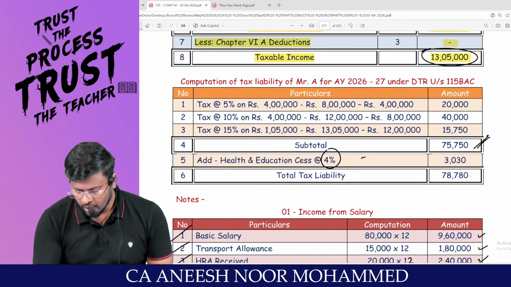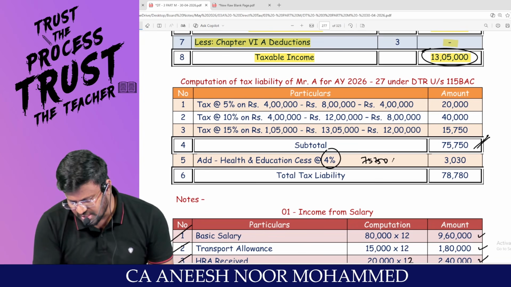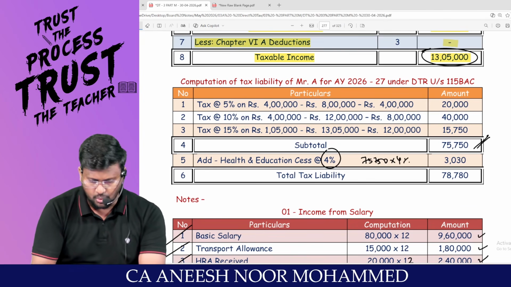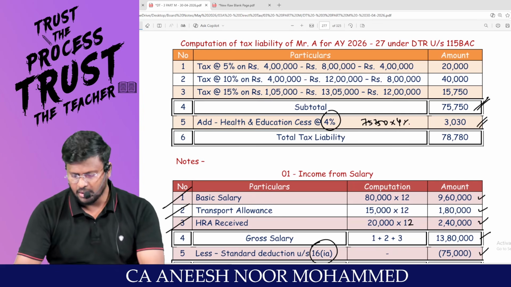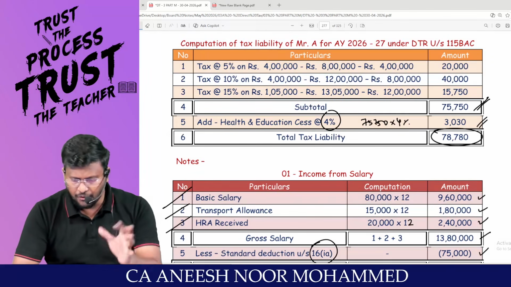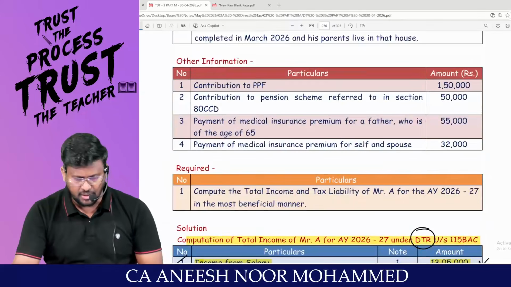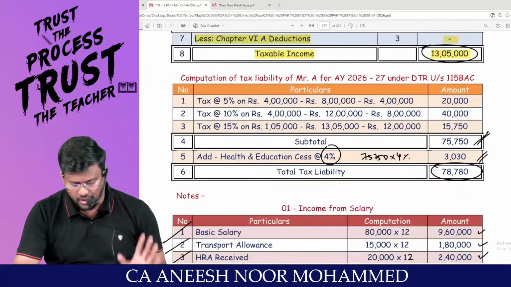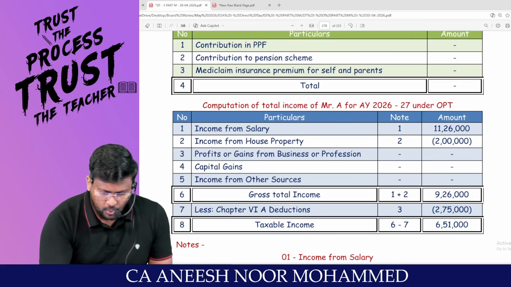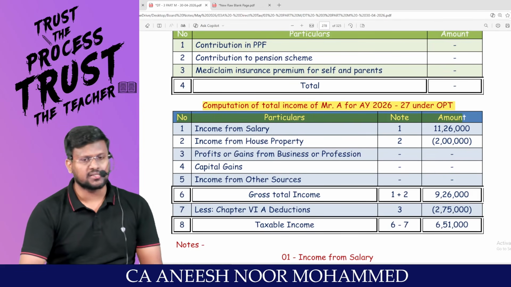So for 75,750, into how much percent? 4% comes to 3,030. So the total tax liability under the default tax regime is 78,780. Are you comfortable with the first calculation? Number 2, I am going to calculate the same under the optional tax regime.